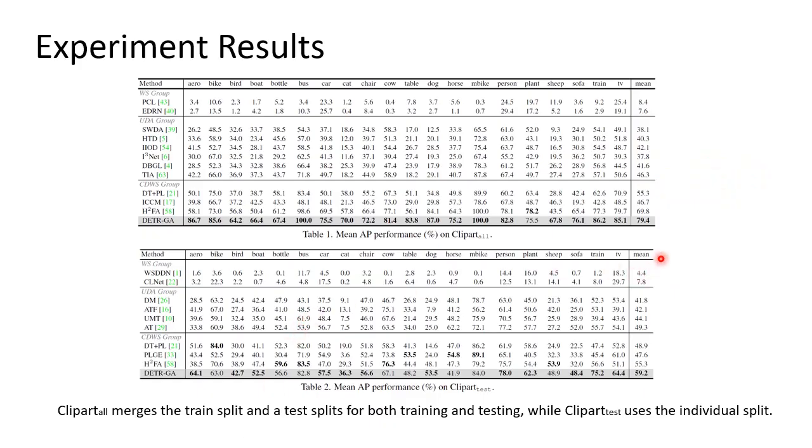We show the results of the domain adaptation from Pascal VOC to the Clipart dataset. It can be seen that compared to the previous state-of-the-art methods, we improved by nearly 10 points on Clipart all, and by around 4 points on Clipart test.